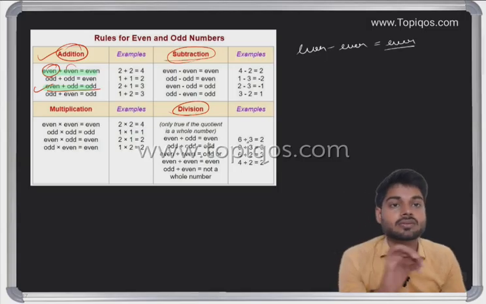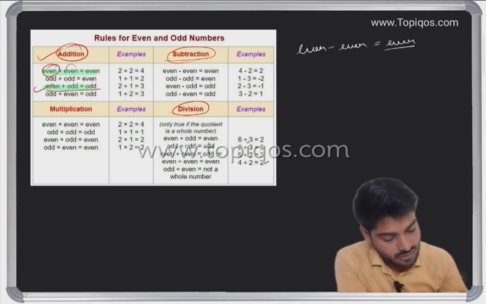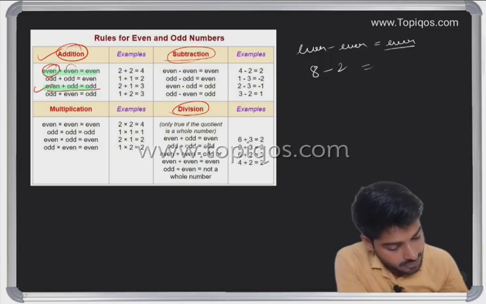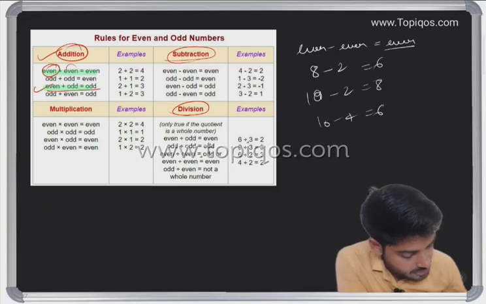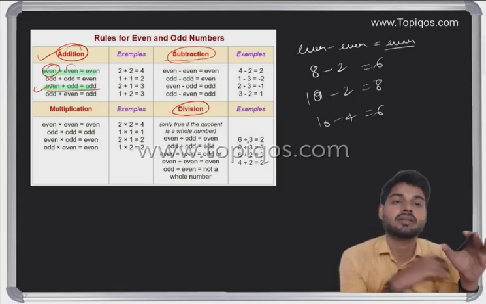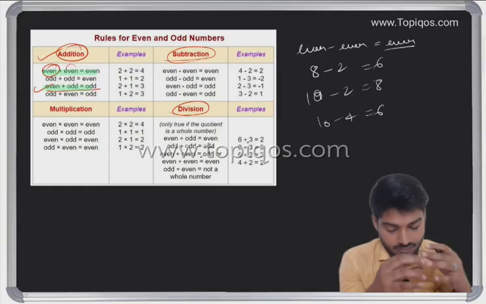For example, 8 minus 2 is 6, 10 minus 2 is 8, 10 minus 4 is 6. So even minus even is always even.